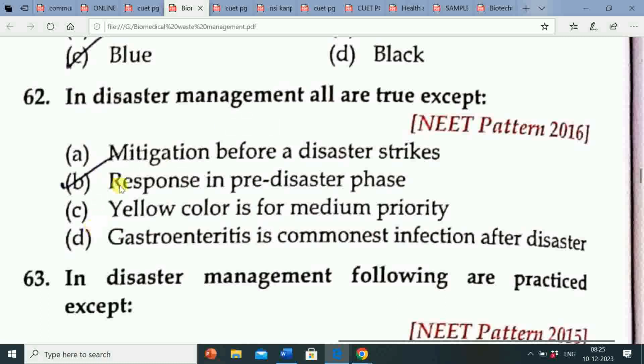And options A, C and D, that is mitigation before a disaster strikes, yellow color is for medium priority, and gastroenteritis is the commonest infection after disaster. These three options are true regarding disaster management.